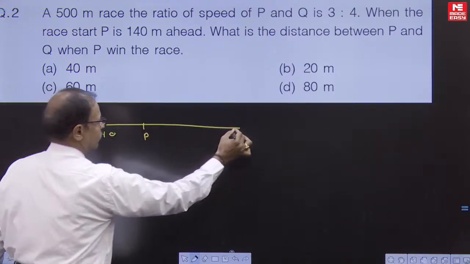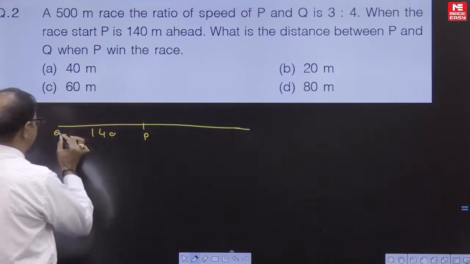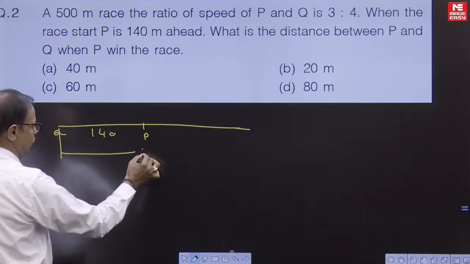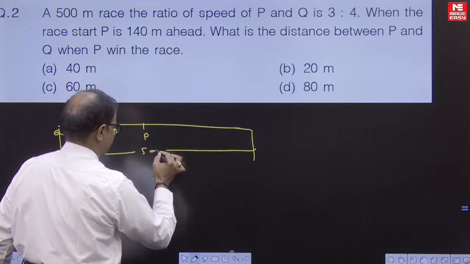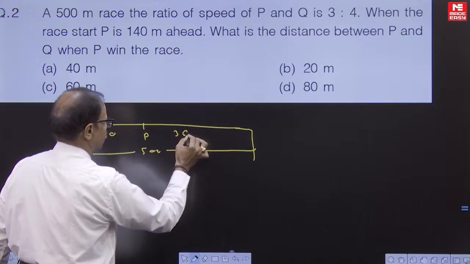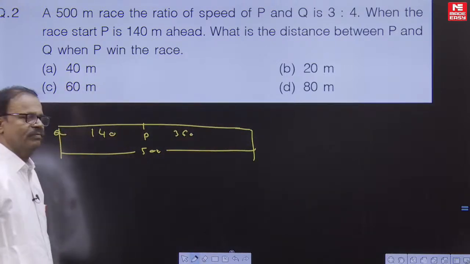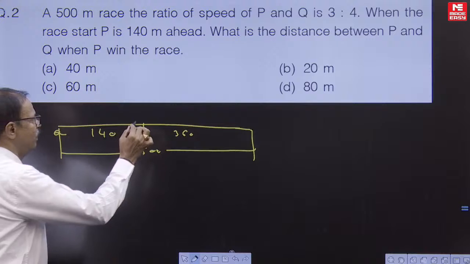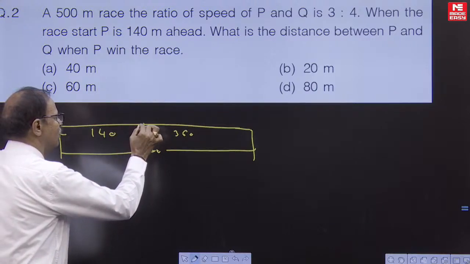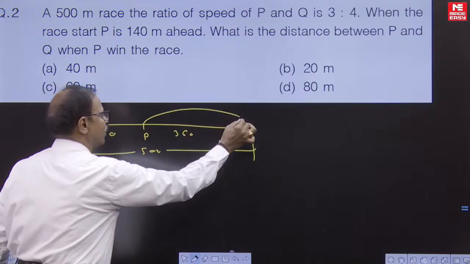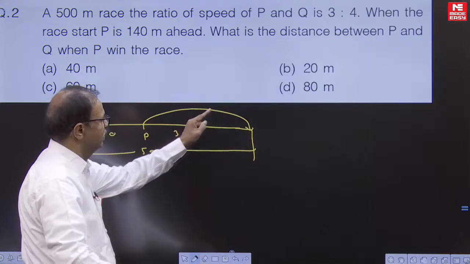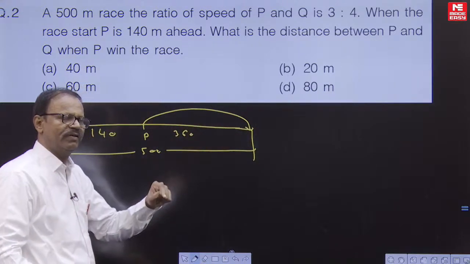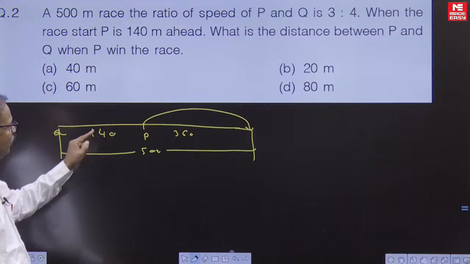This will be P. Total distance will be 500 meters. Remaining 360 meters. So P starts only after 140 meters, remaining only 360 meters. When P reaches the last place, 500 meters, what is the winning margin of P?